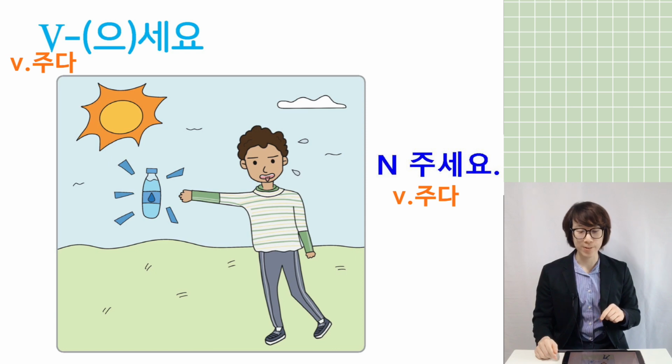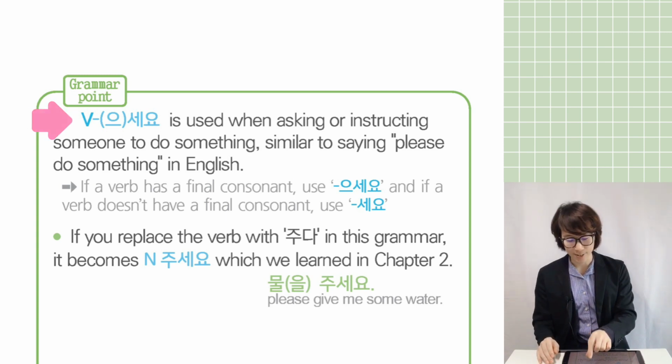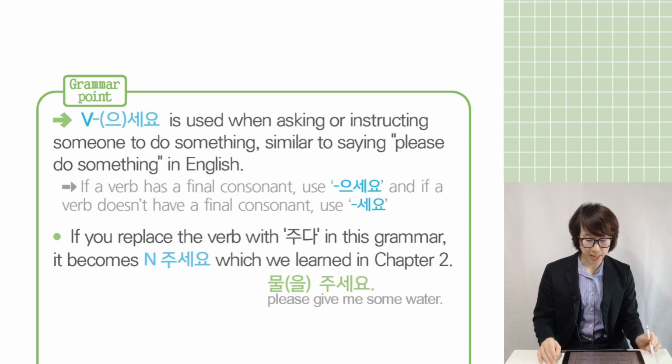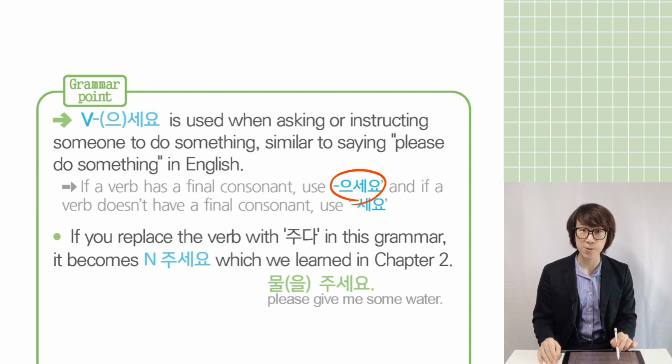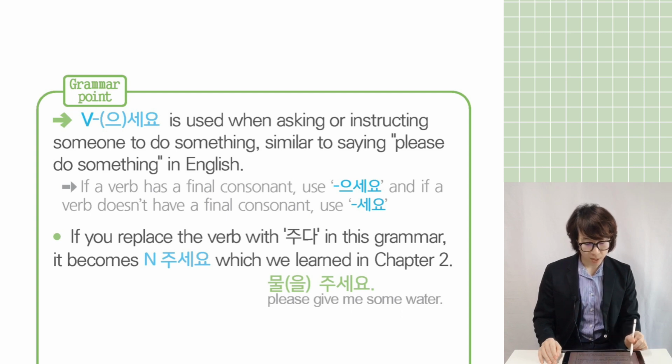So this time we are going to study what the verb 으세요 is. This grammar is used a lot in daily life, so let's check. Can you see here? Verb 으세요 is used when asking or instructing someone to do something, similar to saying please do something in English. The conjugation is: if the verb has a final consonant, you use 으세요, and if a verb doesn't have a final consonant, just use 세요. Let's check that one more time. If you replace the verb with 주다 in this grammar, it becomes noun 주세요, which we learned in chapter 2.